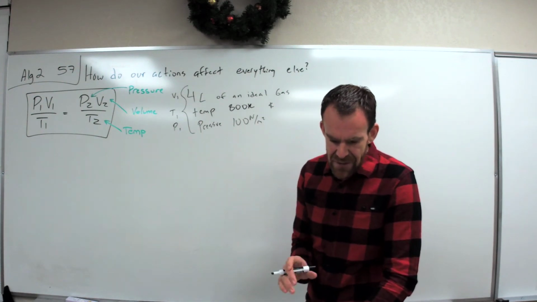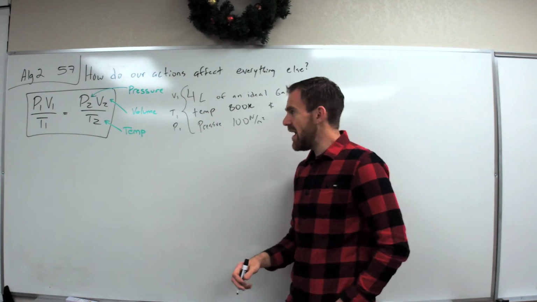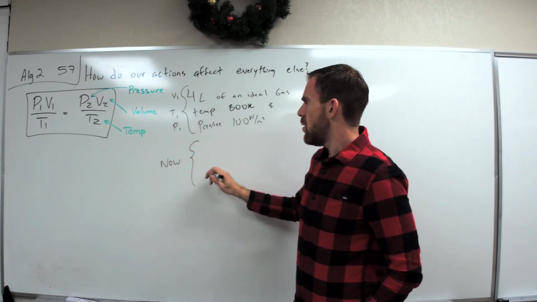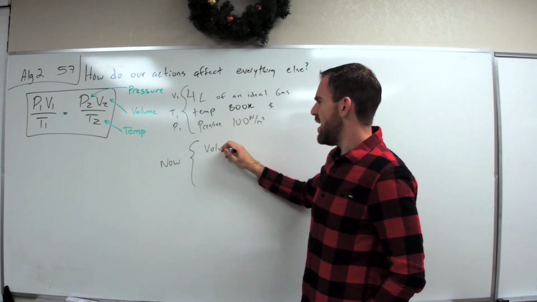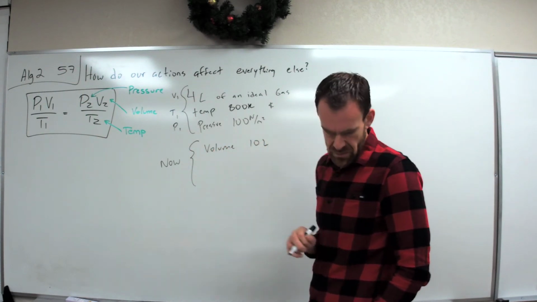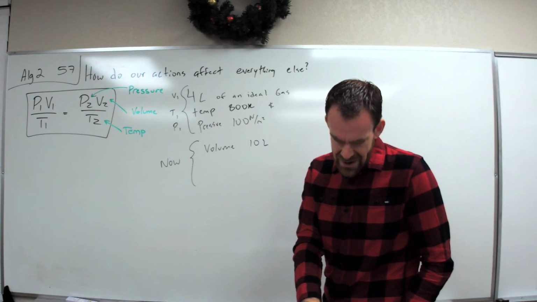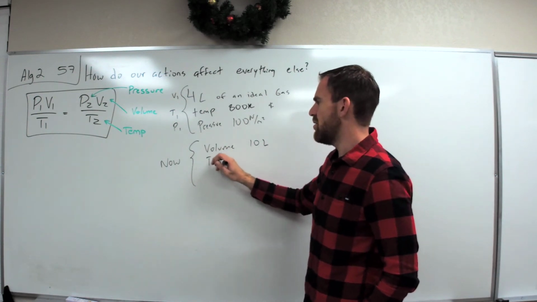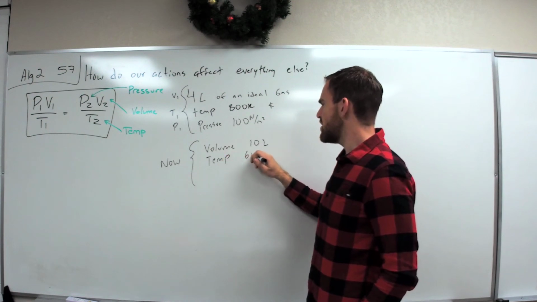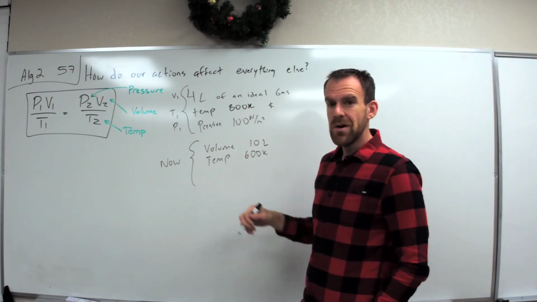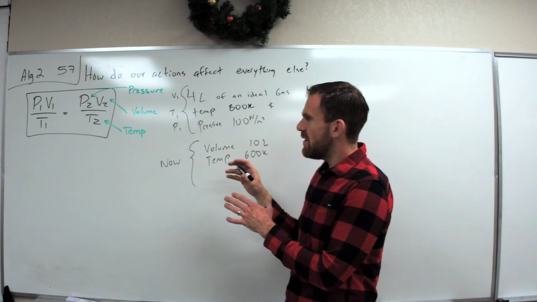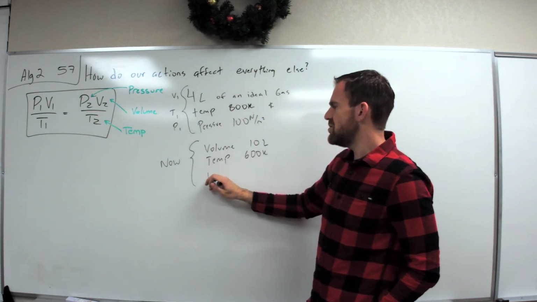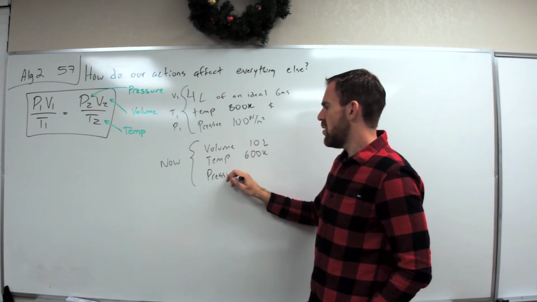It says, if the volume were increased to 10, so now our volume is 10 liters, and the temperature is reduced to 600 Kelvin. So now we know our temperature is 600 Kelvin. What would the pressure be? So we've changed a couple of these knobs, and now we want to see how that's going to change our pressure.